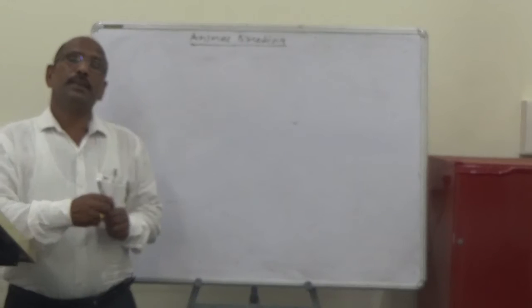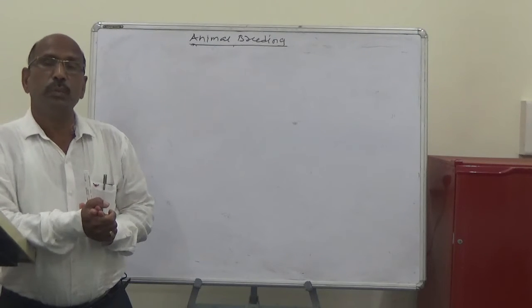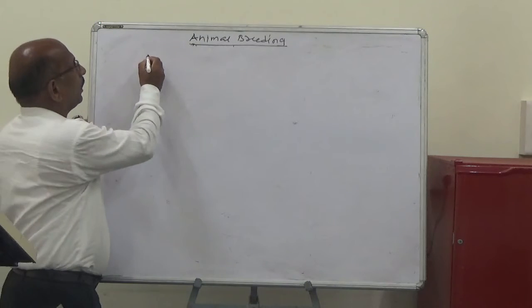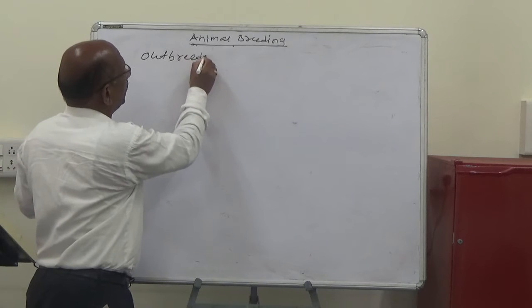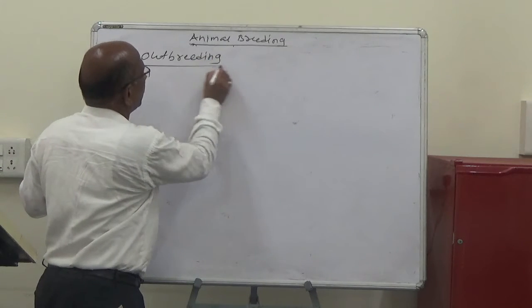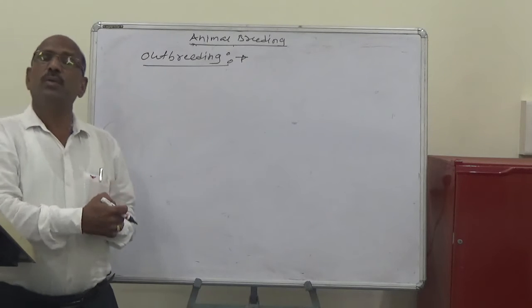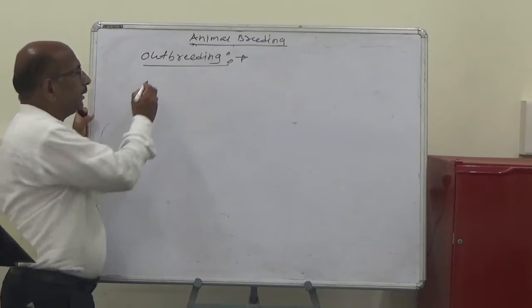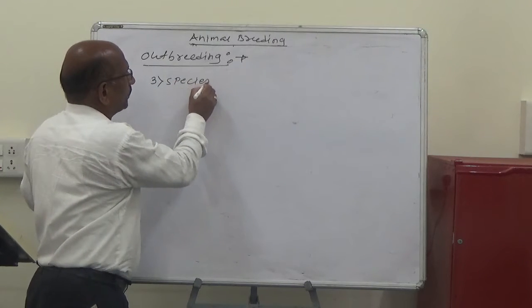So the last lecture studied animal breeding. Animal breeding can be classified into inbreeding and outbreeding. Outbreeding means the mating of unrelated animals. Outbreeding is again divided into four types: first outcrossing, second crossbreeding, and the third is species hybridization.